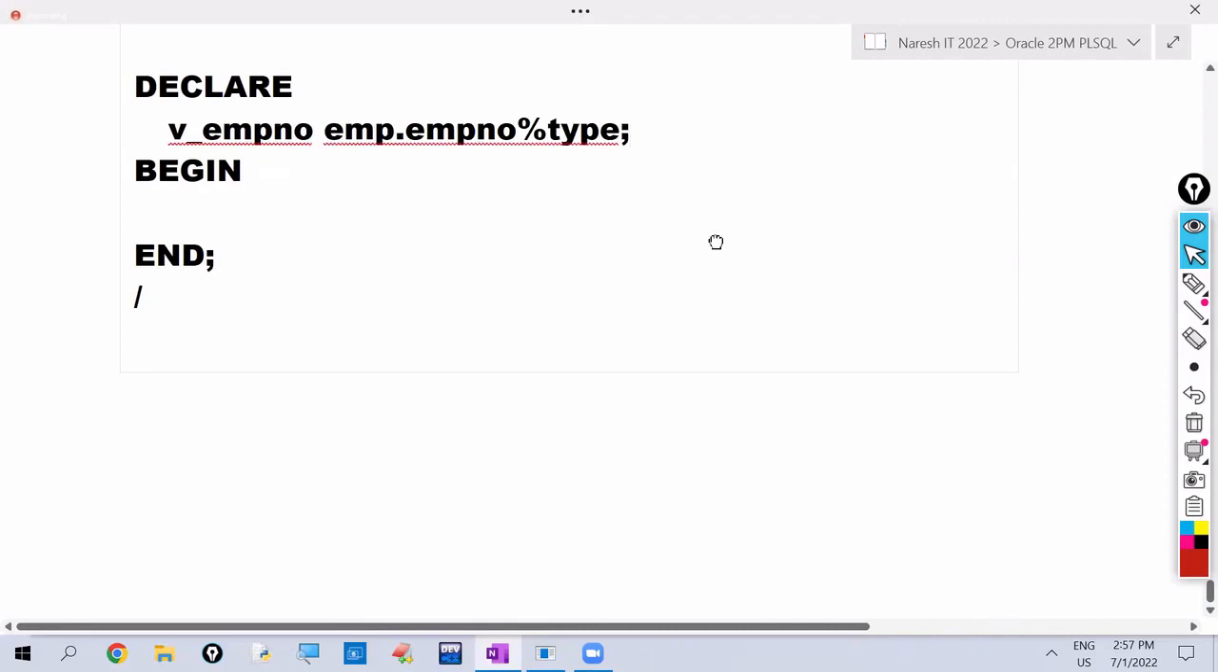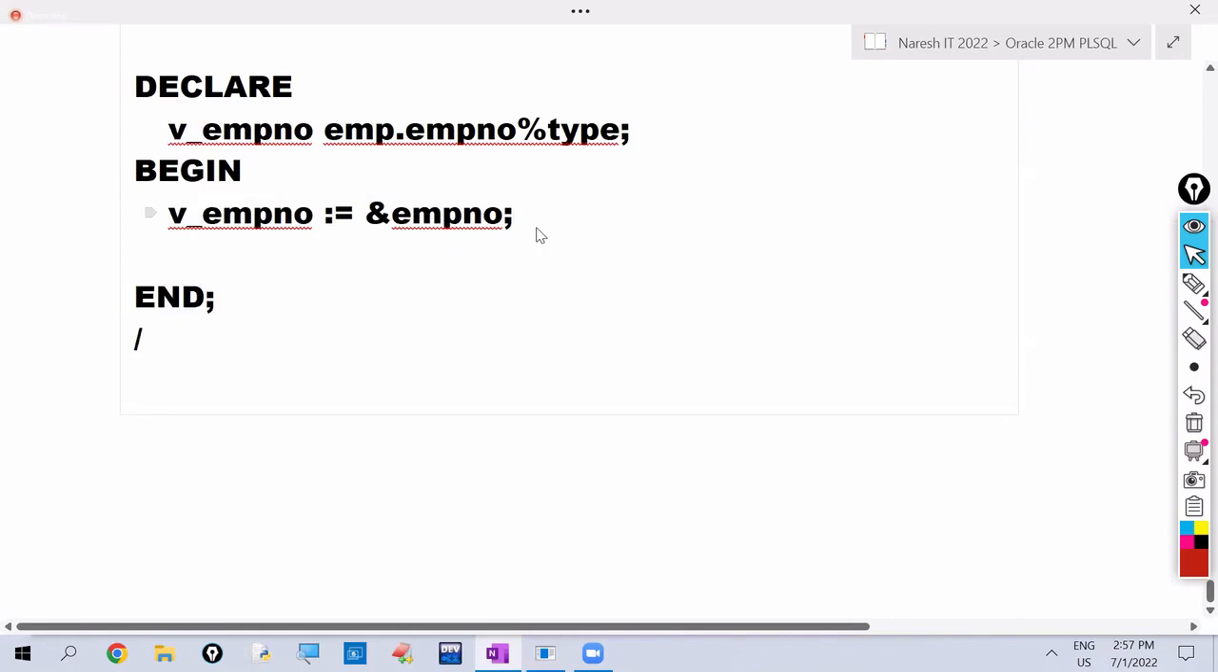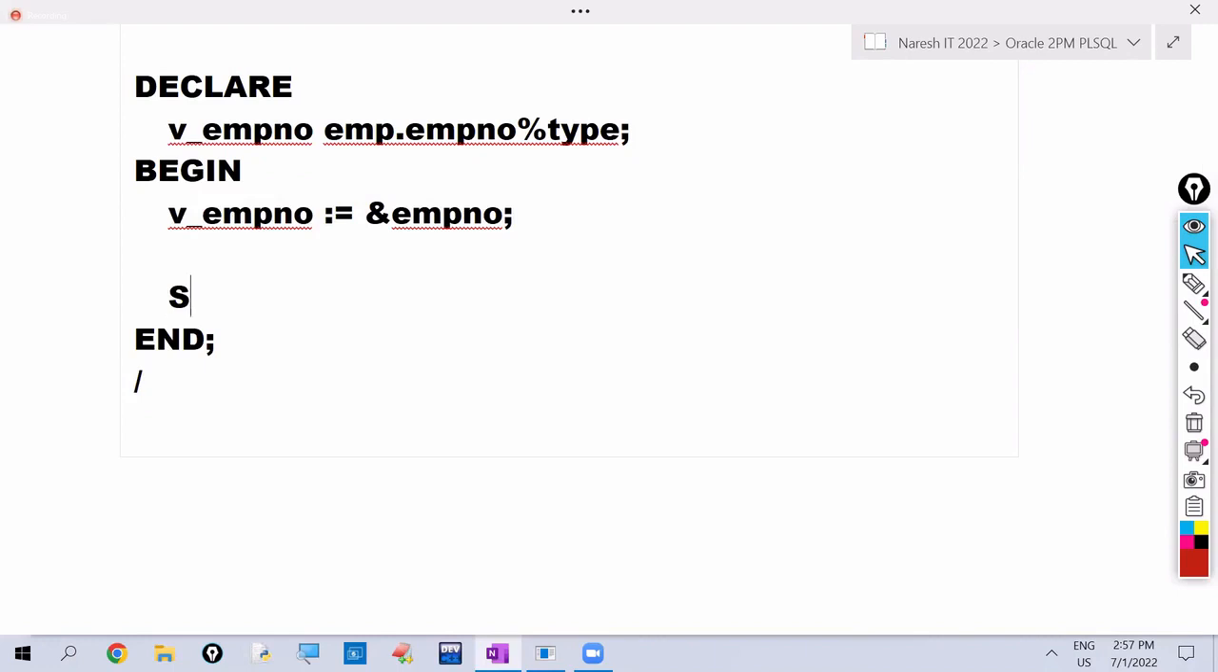So we are reading the employee number. We are declaring the employee number, then here we are reading it: v_employee_number := employee number. So now we have the employee number. This given employee's job value we have to find. The job value is in the table, so we have to retrieve it.